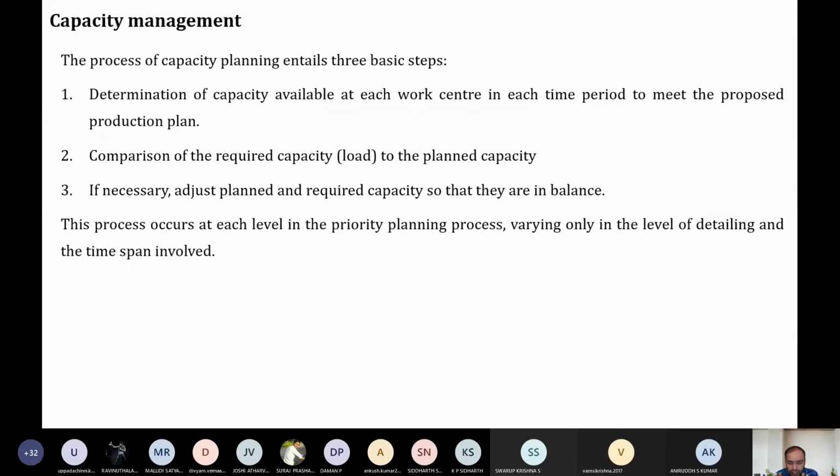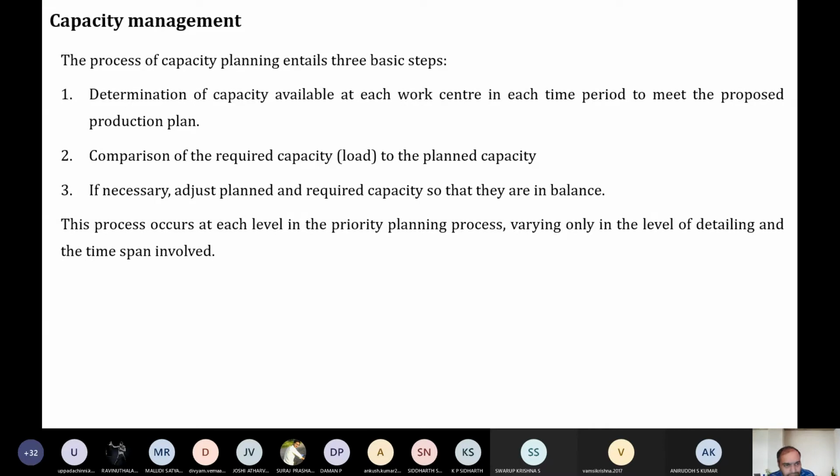We should understand how much is the capacity of the manufacturing unit. In our case, since we are speaking about the hostel mess, we should know for how many students the hostel mess can prepare the food. Say the hostel mess can prepare food for 400 students. Okay, done. But what is the required capacity? Say our required capacity is 500 students. So the planned capacity is 500, the actual capacity is only 400, the required capacity is 100. For 100 students, how are we going to make it?